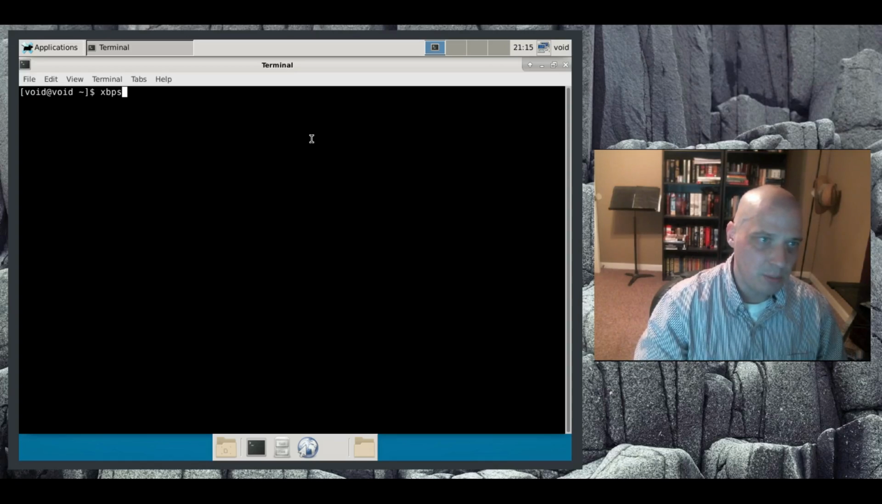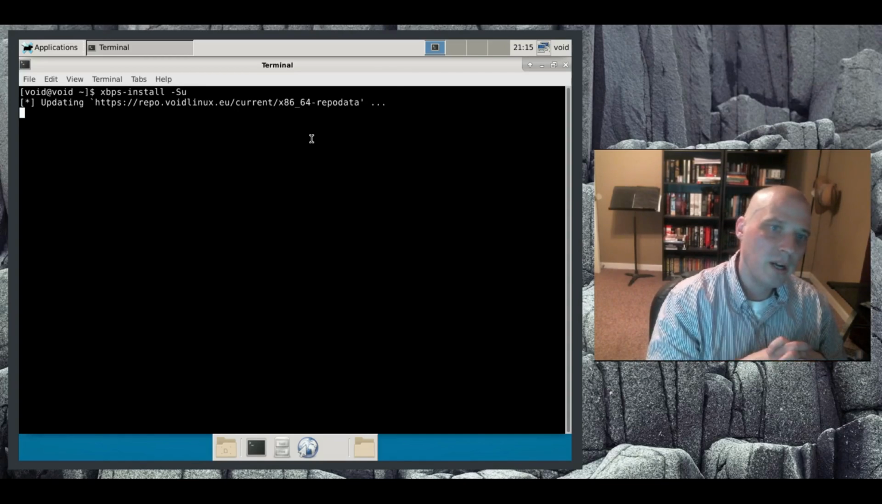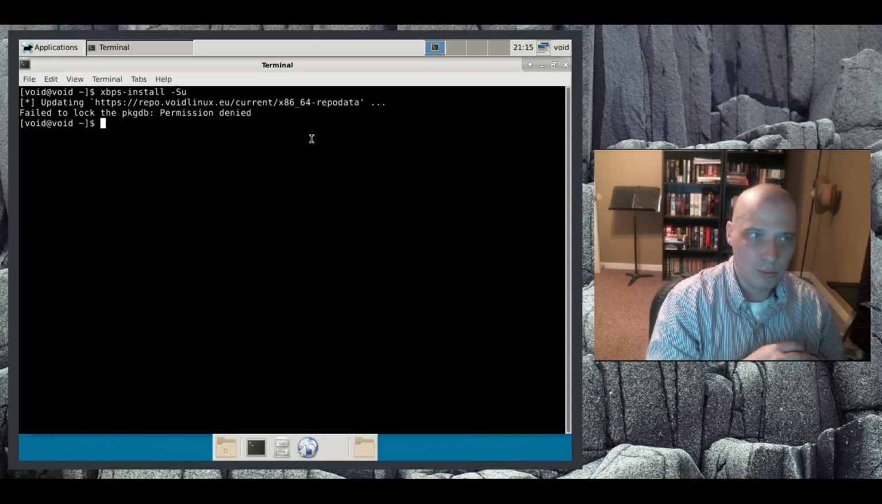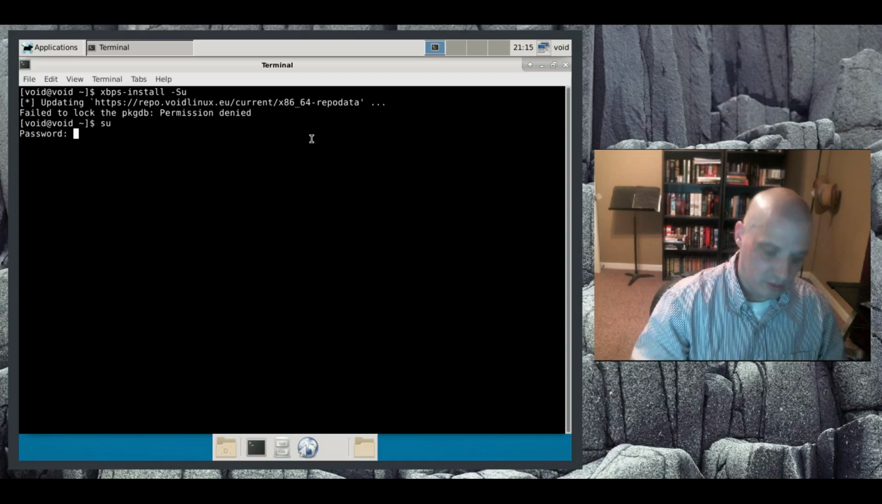So xbps-install space and then capital S lowercase u. And this should update the system. But we have to be root user to do that. So let me type su for super user, type in my root password, and now let me do the xbps-install space capital S lowercase u.